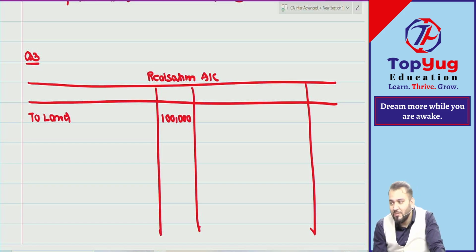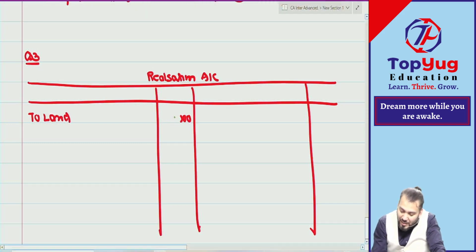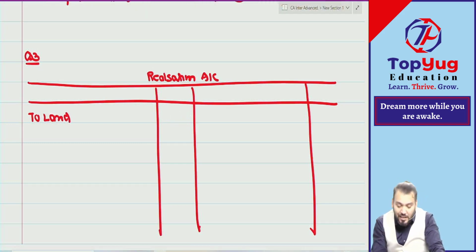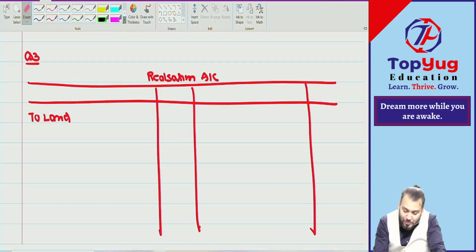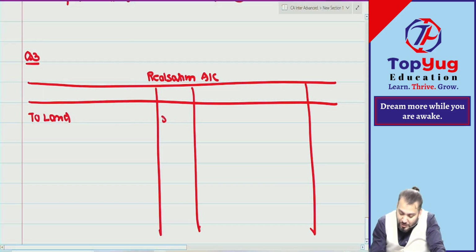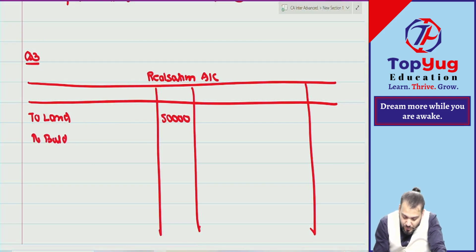Don't take support. You have taken my support, okay? Whatever I say, you'll do. First step is what? Close the balance sheet, at what value? Book value. Land 50,000. Then what to building? How much? 2,50,000.